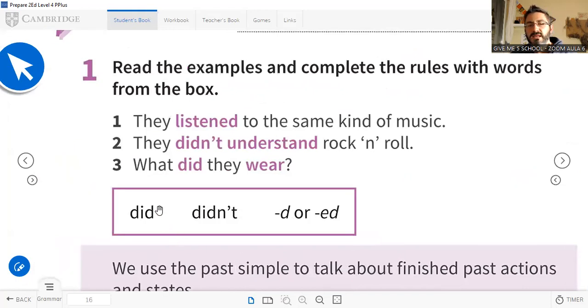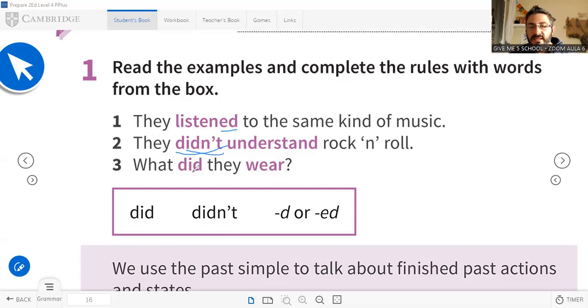We are going to see it as a statement, afirmación, negative, and question, okay? They listened, look, they listened to the same kind of music. So we know that this is a regular verb, not irregular, regular. They didn't understand rock and roll. Remember, when we use the negative, we use the verb to do, didn't, okay?